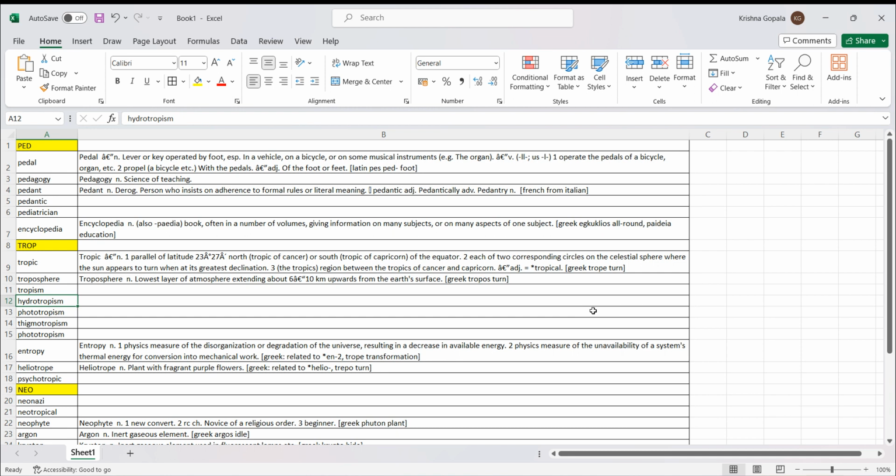So that is called phototropism, moving towards the sun, and at the same time, it invites insects also for pollination, fertilization, etc. Thigmotropism. Thigmo is touching. The organism moves in response to being touched. That is called thigmotropism.